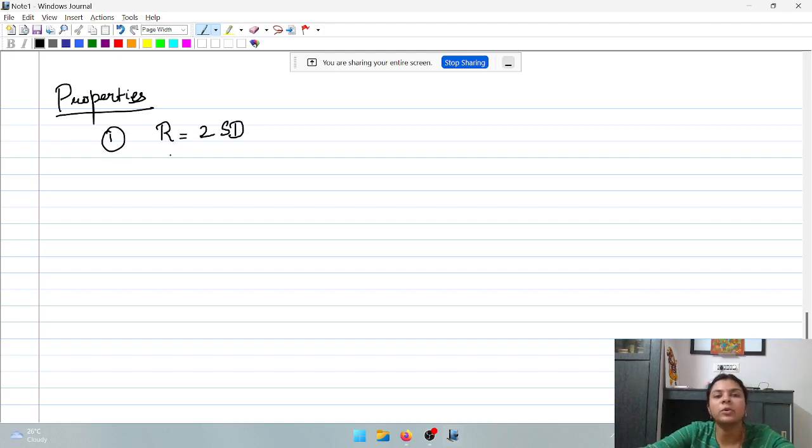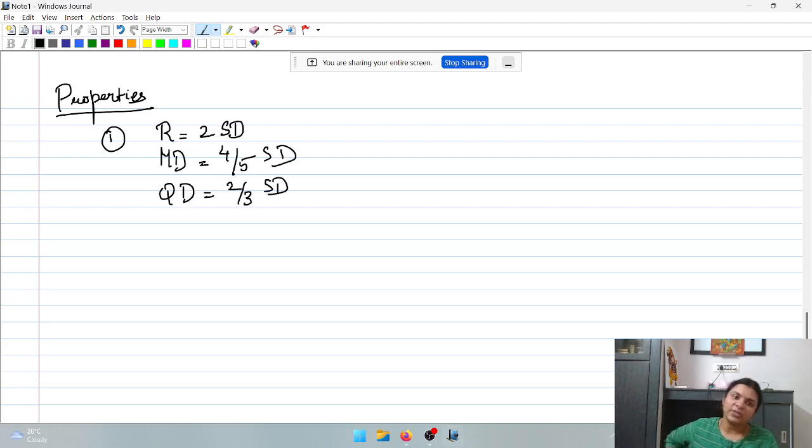When I say equal to, it is not exactly equal, it is an approximation. Next, mean deviation is equal to 4 by 5 standard deviation, and quartile deviation is 2 by 3 standard deviation. So when one value is given and the other is asked, you can use this interrelationship to find the missing value. If they give you mean deviation and ask you quartile deviation, you need to convert it to standard deviation first, and then find the quartile deviation.